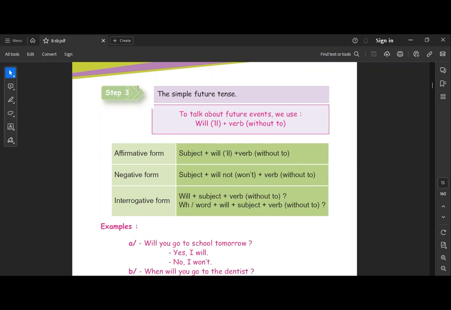What's in the future? Easy. So we have the long form, will, and we have the short form, apostrophe double L. Tomorrow we will talk to you about apostrophe double L, which appeared between Chris and Iman. Okay, a letter from Chris to Iman, right? They use apostrophe double L, so we can recognize it as an informal letter because Chris and Iman are friends. If we are going to talk about will, in any letter, this is going to be formal.